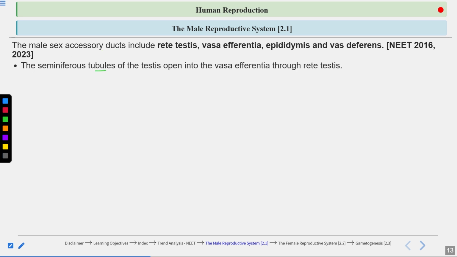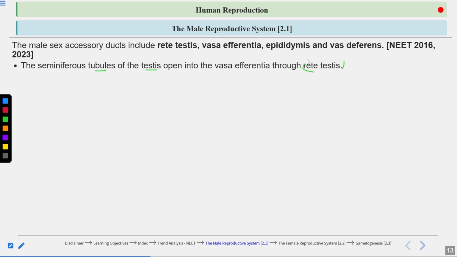Now, the seminiferous tubules of the testes open into vasa efferentia through the rete testis. So now we will talk about how the sperms are transported after they are formed. These sperms are formed in the seminiferous tubule.